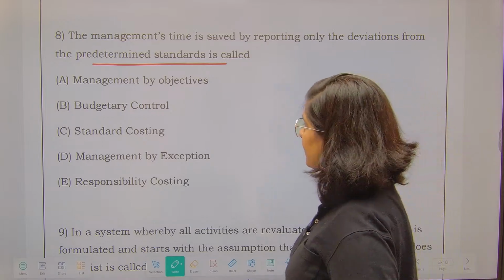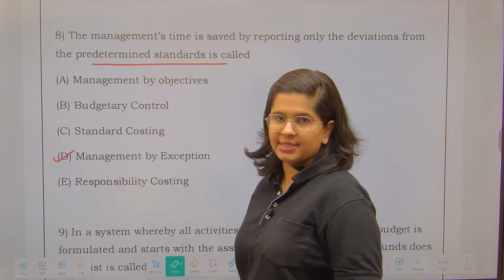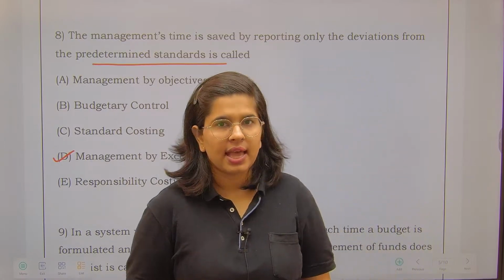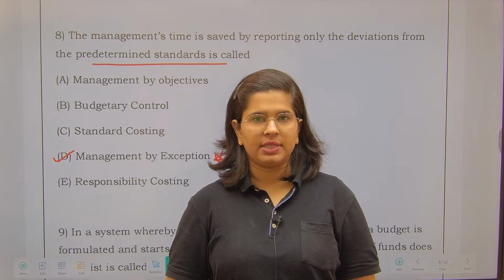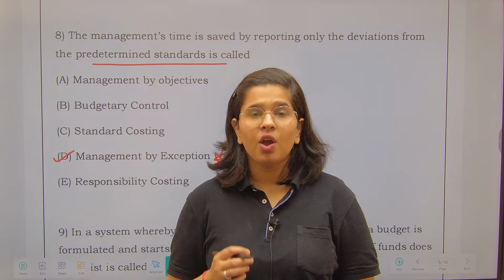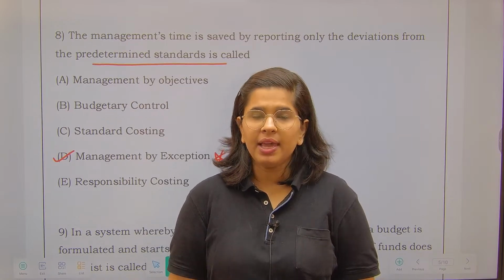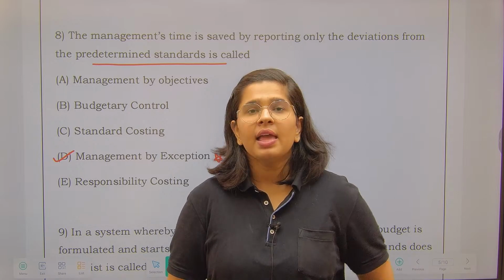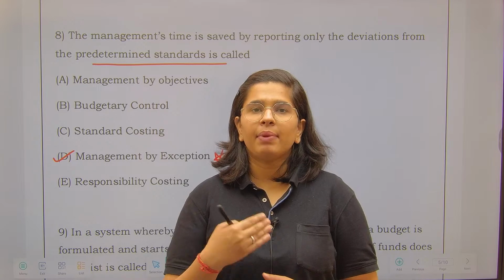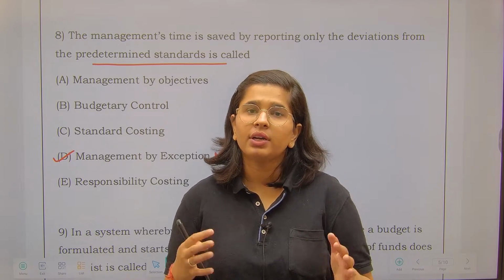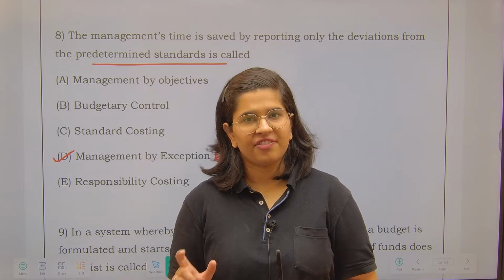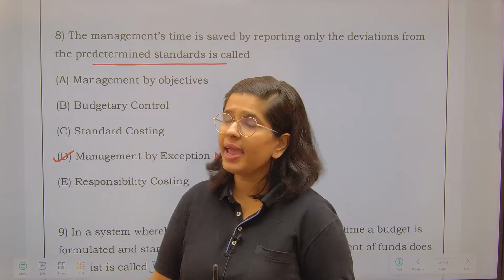It is management by exception, and this is followed mostly. Suppose you have a boss and you are doing certain activities. Now if any problem arises in your activity, only then will your boss be apprised of it. Meaning, if there is ever any difficulty in your work, only then you will go to your boss and report it. Just the exceptions, just the problems. This is called management by exception.